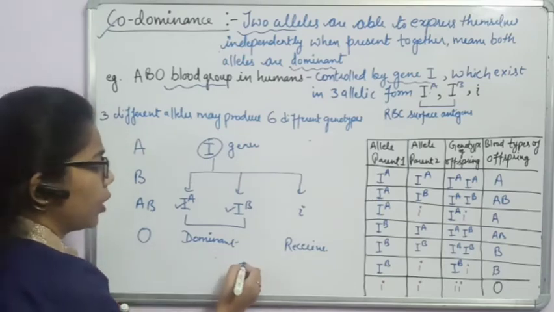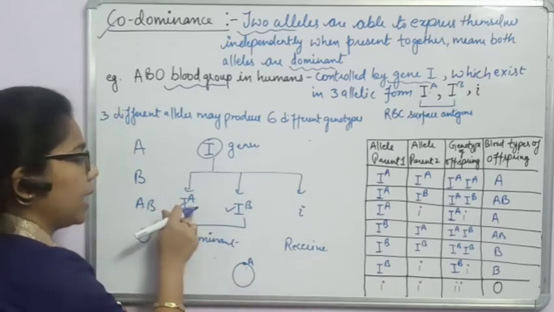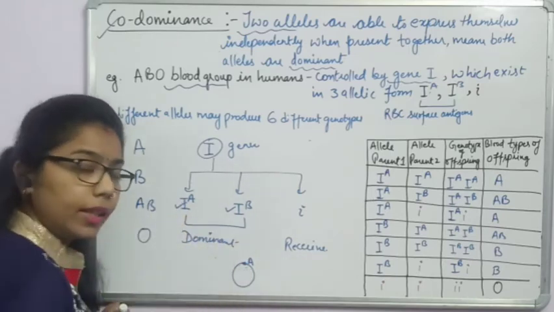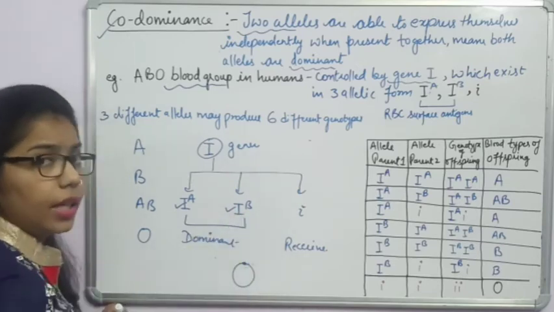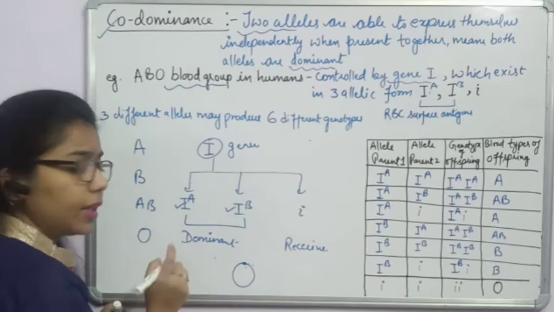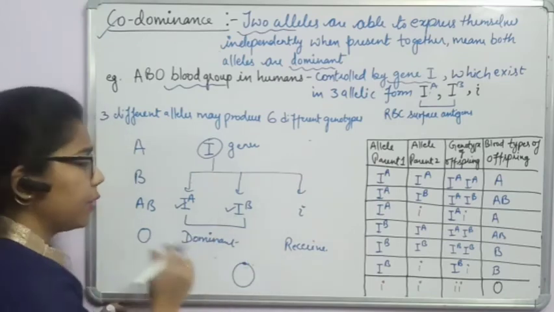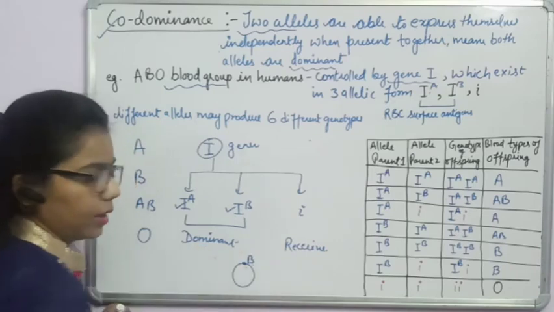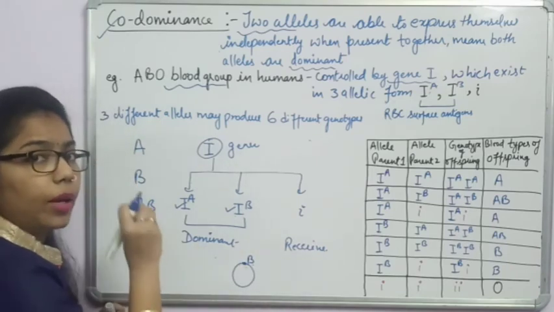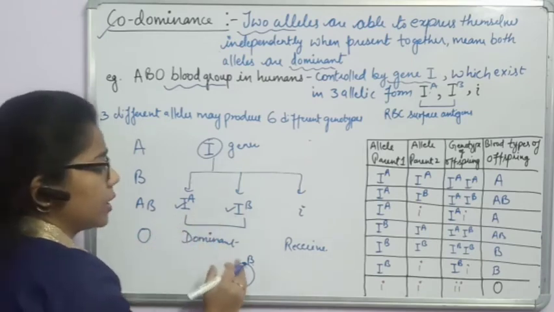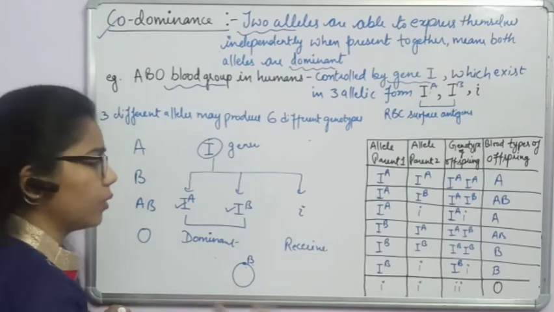So what type of antigen will it form? A antigen. IA will form A type of antigen, and IB also forms a surface antigen on the RBC. So what type of antigen will it form? B type of antigen. Right? If you have studied blood group antigens, you can understand how these antigens are formed and which one is not forming.